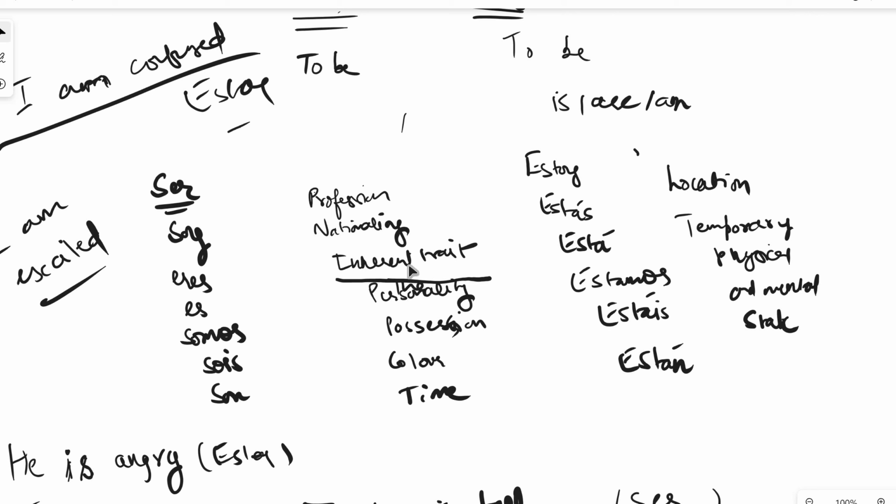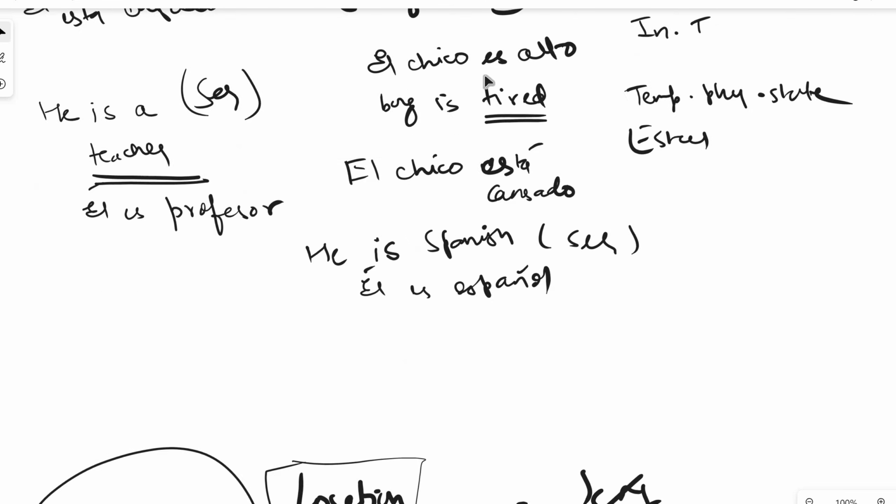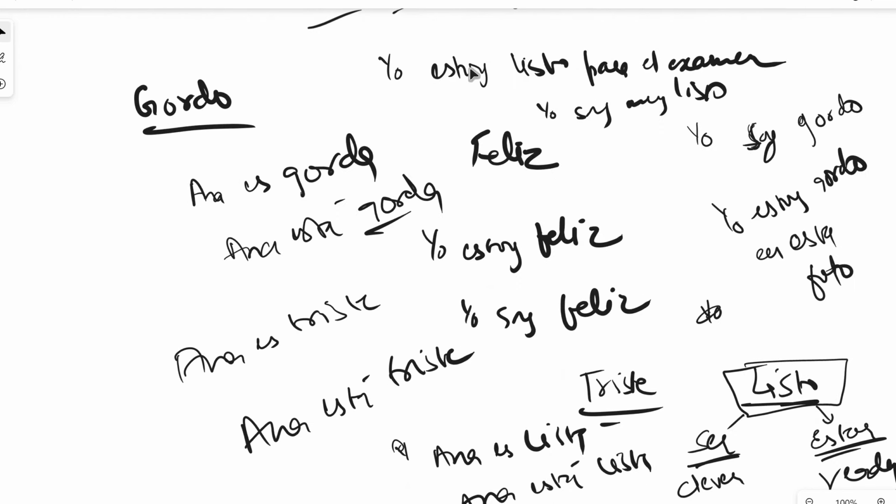So again, if you're talking about somebody's profession, nationality, inherent traits, personality traits, possession, color, time, then you will always be using ser. In these cases, you will never use estar. Well, there are some exceptions, but we are not getting into exceptions right now. And if you're talking about location of something, and if you're talking about temporary physical and mental state, then you'll be using estar, right?